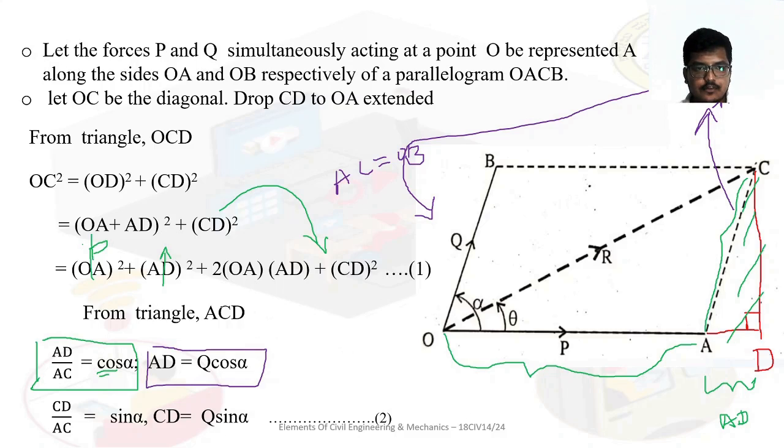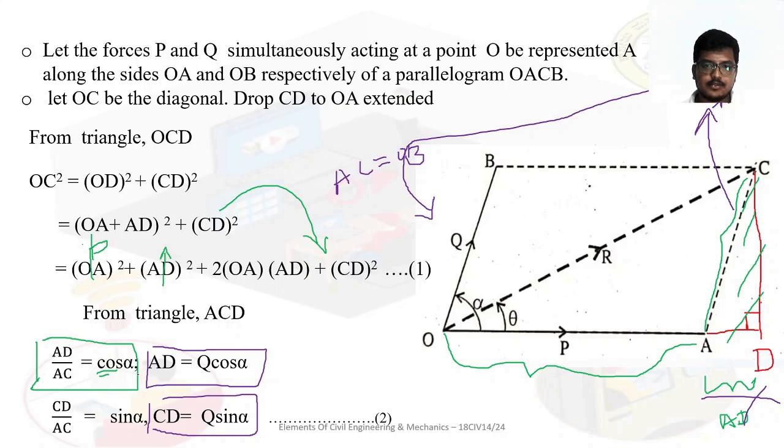Similarly, we want the value of CD also, from this triangle ADC. CD is the opposite side by the hypotenuse, which is sin alpha. So CD by AC is equal to sin alpha, so CD is equal to AC into sin alpha. AC is equal to OB, that is Q. So CD is equal to Q sin alpha.